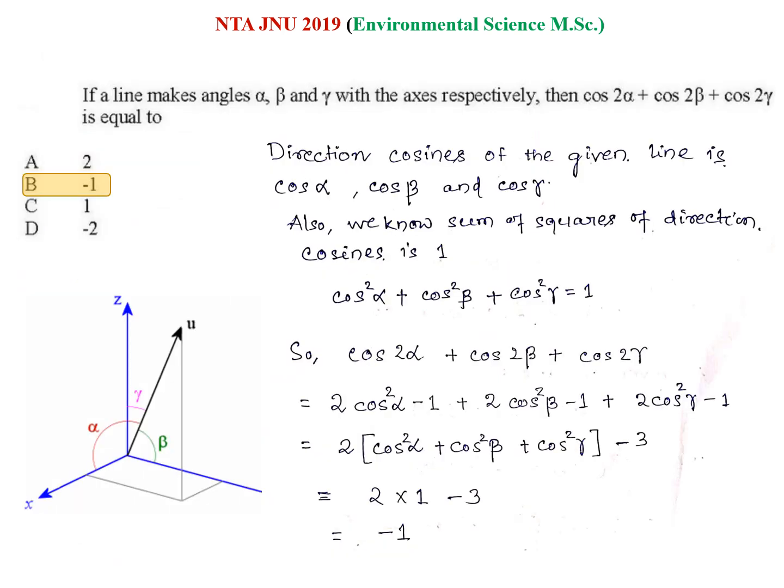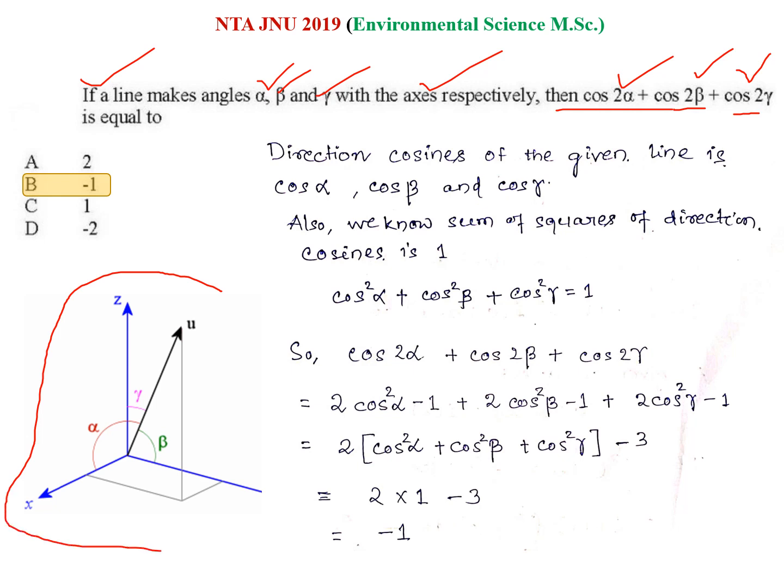So in this question they ask, if a line makes an angle of alpha, beta, gamma with axis respectively, then cos 2 alpha, cos 2 beta and cos 2 gamma will be what? Okay, so you should know the angle made by a line is showing like this. This is alpha, this is gamma, and this is beta as mentioned in the question.